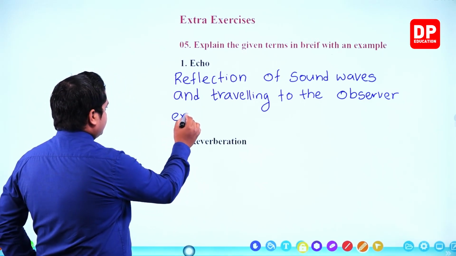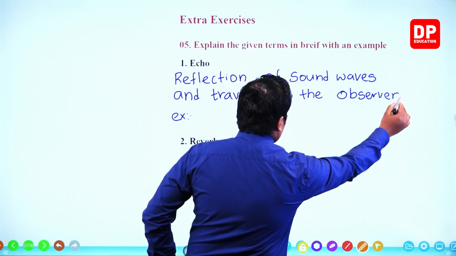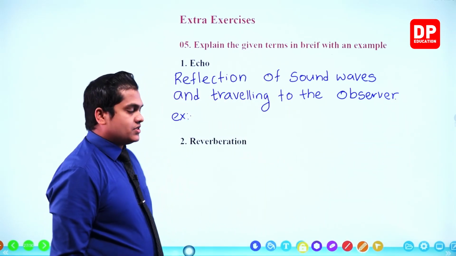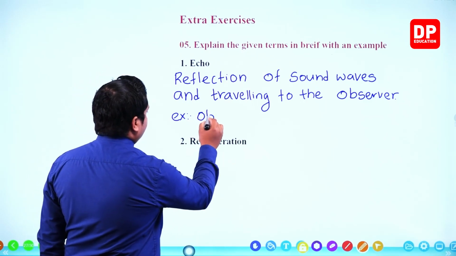Example: where can you observe the echo? Echo can be observed in cinema halls.